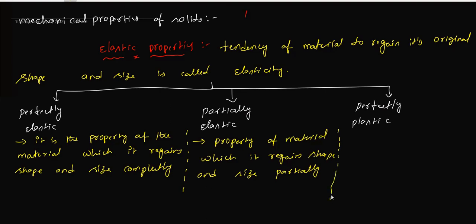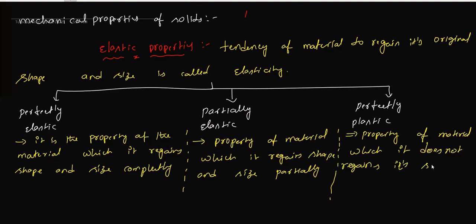Next, we need to discuss perfectly plastic. What is meant by perfectly plastic? It is a property of a material which does not regain its shape and size completely, and we call it perfectly plastic.